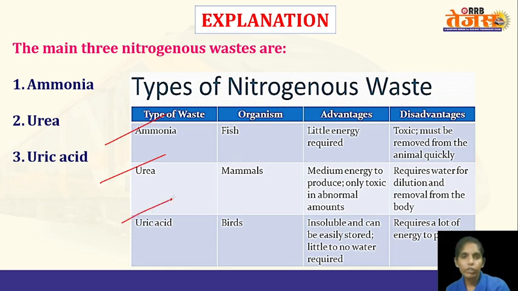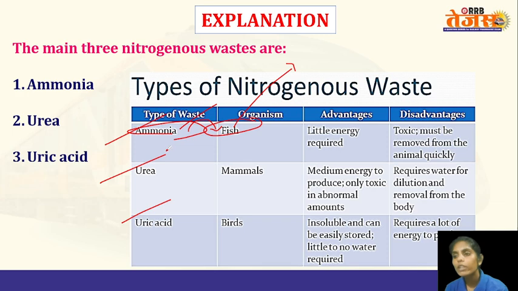Ammonia, urea, and uric acids. These are the waste products or the excretory products that are released by different organisms. So the ammonia is eliminated as a waste product by the fishes, and this ammonia is a highly toxic substance, and it requires more water to be eliminated out of the body. And as you know, the fishes are aquatic animals. They live in aquatic environments, so as they are in contact with water always, it is not difficult for them to eliminate ammonia as there is more availability of water.